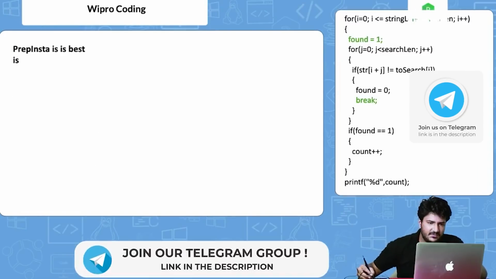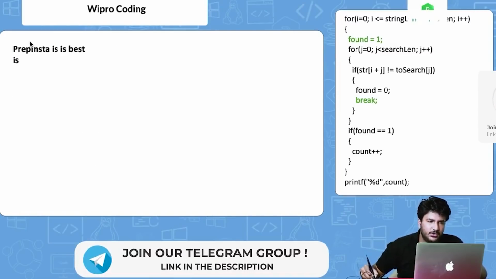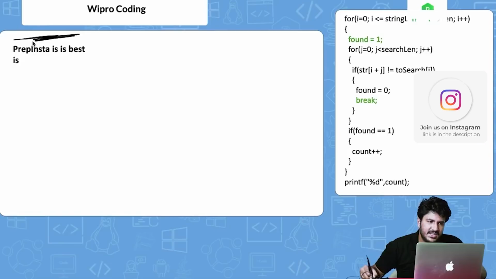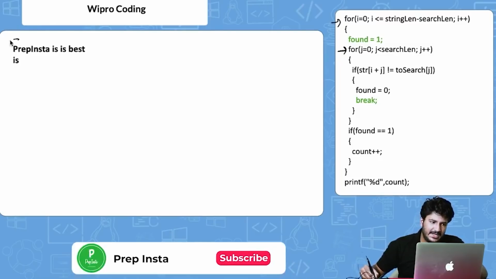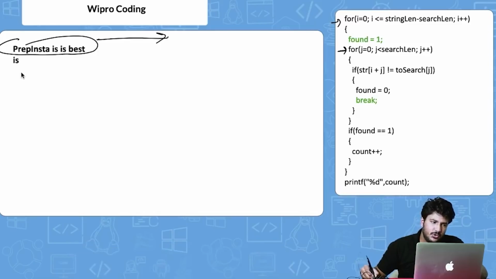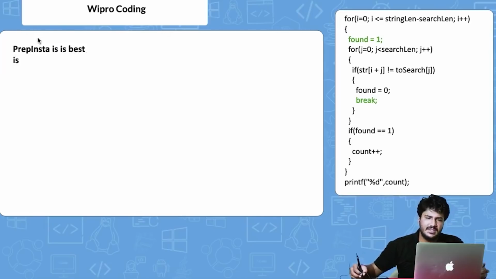So let's start with this code. I'm going to take this string as an example and explain the code to you, because this is important to understand the code. The whole code you will find in the link that I've mentioned in the description, right? Initially, there are two for loops. The first for loop will be used to iterate upon this input string, and the second for loop we will use to check if the target is found here.